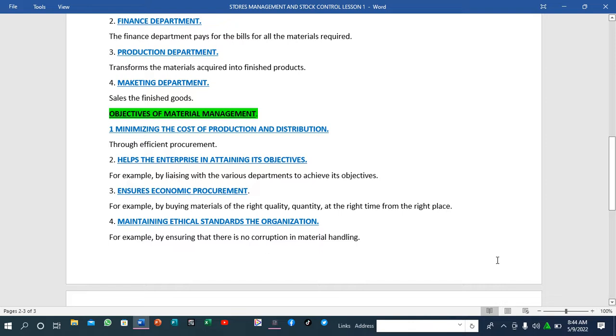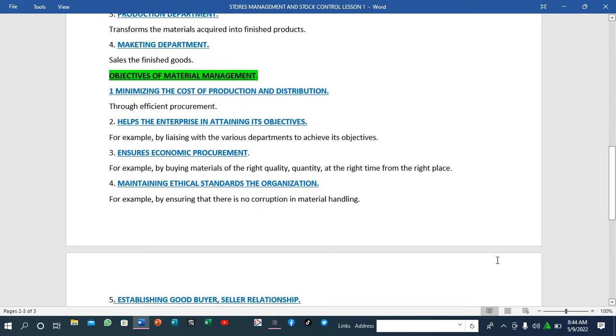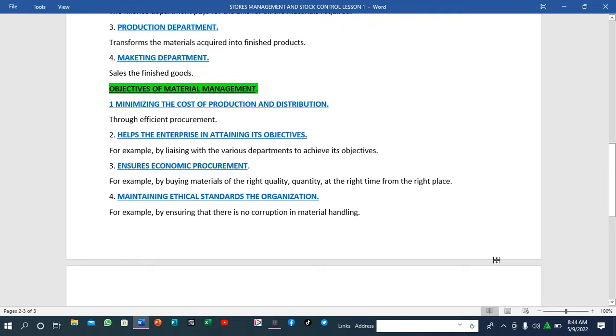What are the objectives? When you talk about objectives, it means we're also talking about the aims. What are the aims of materials management? We are going to discuss a few of them. We're going to start with minimizing cost of production and distribution. As a business or a company, their main aim is to maximize profit and minimize cost of production. So it is the work of the material management to minimize the cost of production.